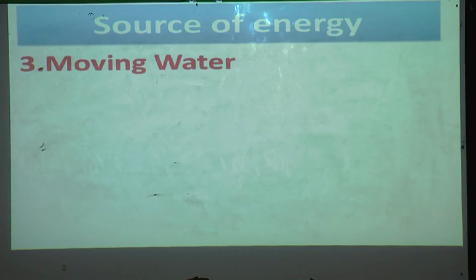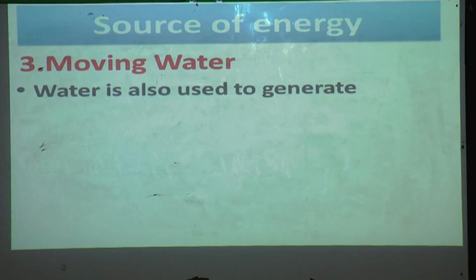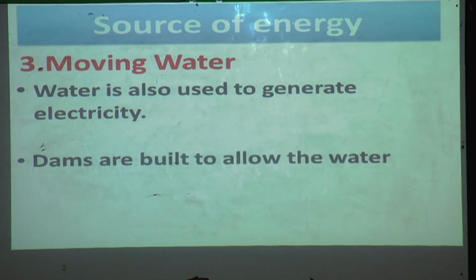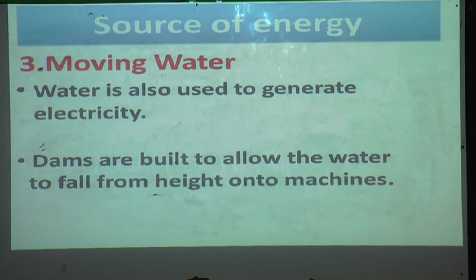Now we will see about moving water. Water is also used to generate electricity. Just now we have seen that with the help of wind we can produce electricity. Like this, from moving water also we can generate electricity. Dams are built to allow the water to fall from height onto the machines.